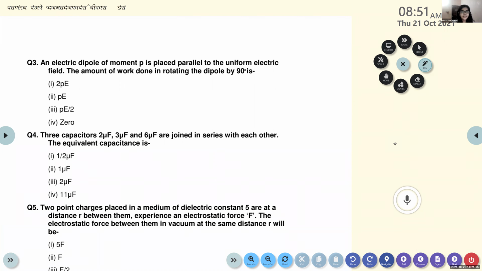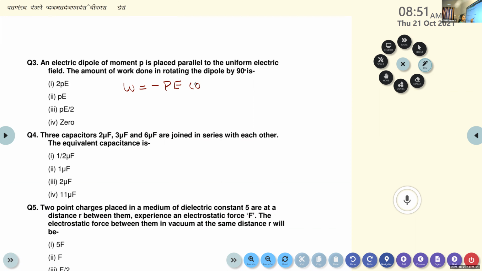Okay, no problem then. What is the work done in rotating the electric dipole in a uniform electric field? W is equal to minus PE cos theta, only cos theta, with the stable and unstable positions in the equation.